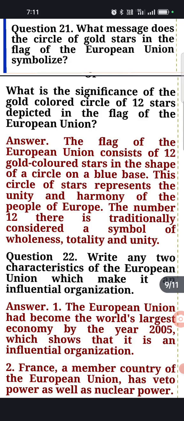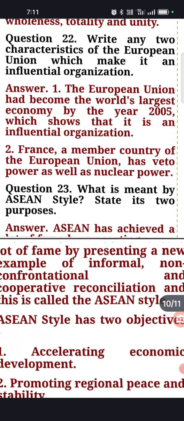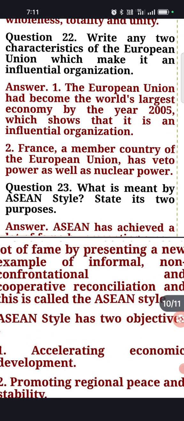Now come to the 22nd question. Write any two characteristics of the European Union which make it an influential organization. So you have to say how the EU is becoming a very influential organization at the world level. First, it has become the world's largest economy by the year 2005, and second, France, and you can say England also. Though England is not a part of the EU, France has a veto power, being a permanent member of the Security Council.